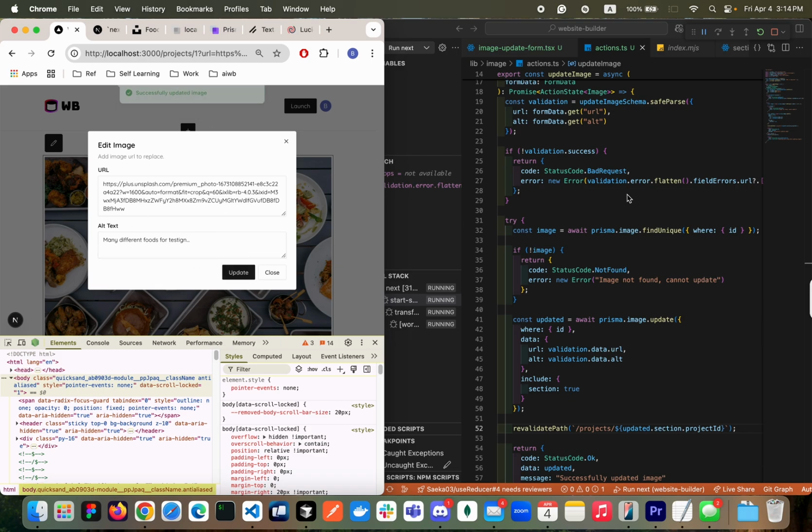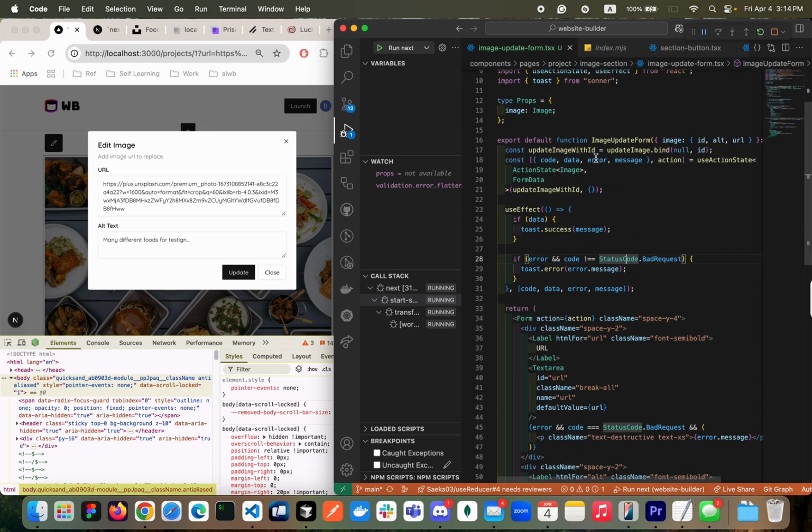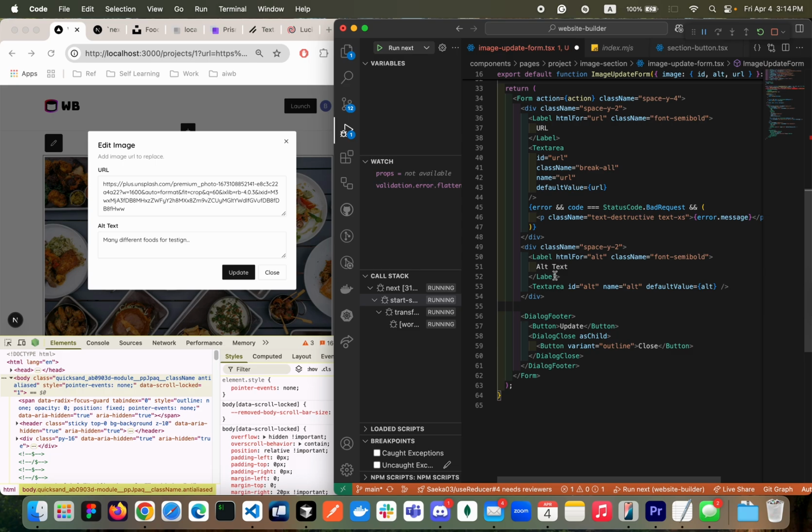Okay, let's do a small improvement here. The small improvement that I want to do is using isPending here. So isPending, we're gonna have some here, the update. This one, I'm gonna update it. So when isPending, then I'm gonna say updating.